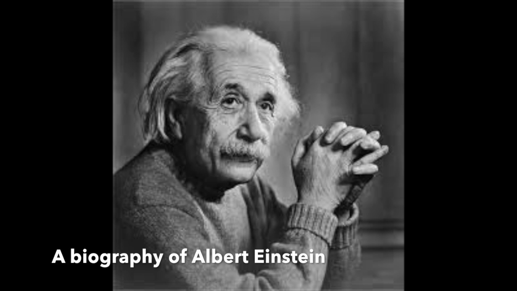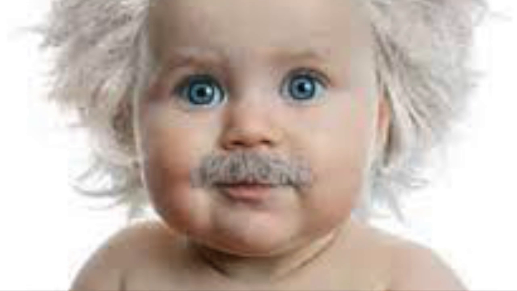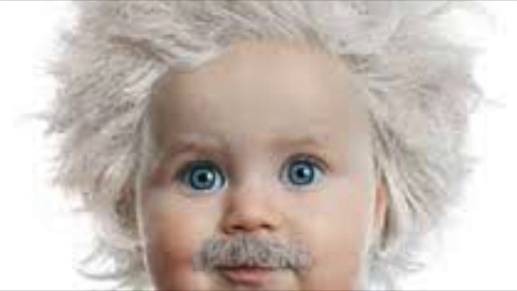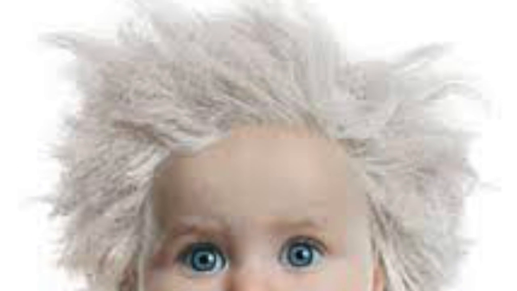A biography of Albert Einstein. Albert Einstein was born on March 14, 1879 in Ulm, Germany.